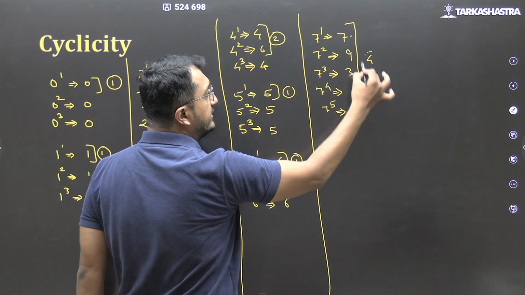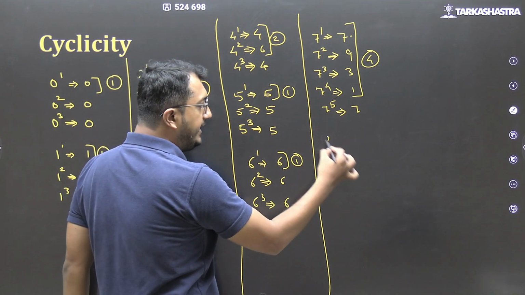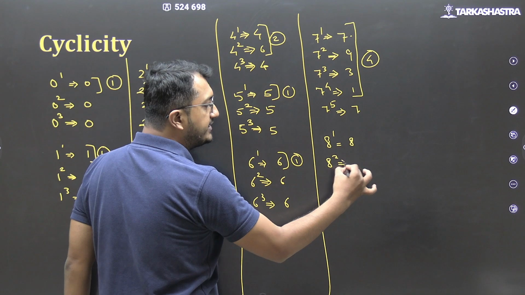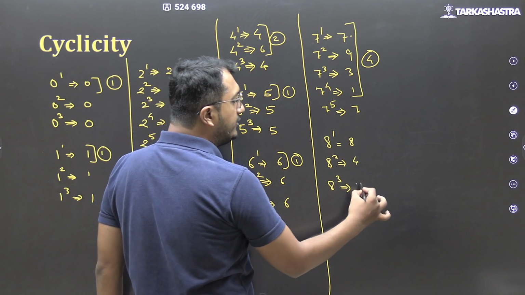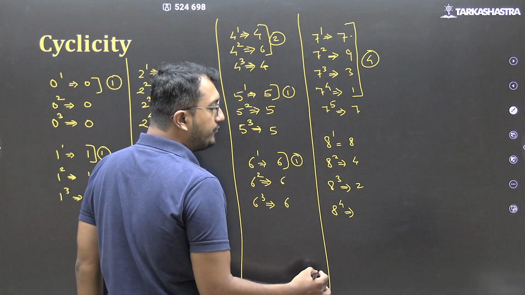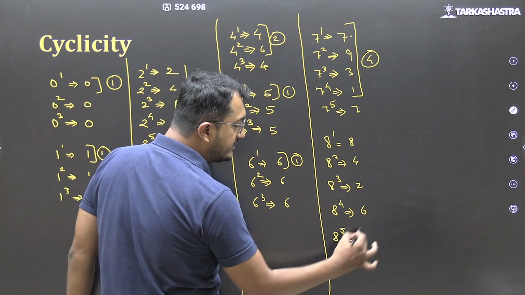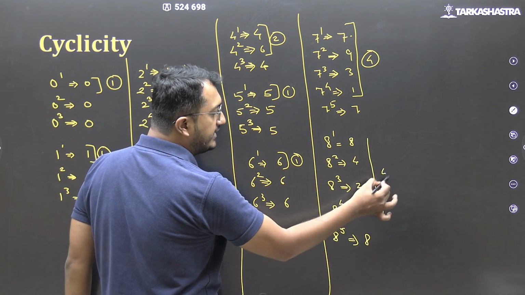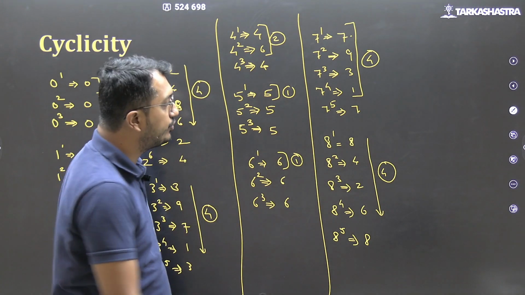Here also the cyclicity is of 4. 8 की देखते हैं. 8 raised to 1, last digit 8. 8 raised to 2, 64, last digit 4. 8 raised to 3, 512, last digit 2. 8 raised to 4, 4096, last digit 6. 8 raised to 5 will be 6 into 8, 48. Again 8 will repeat. Here the cyclicity again will be of 4. 8426, 8426, and so on.